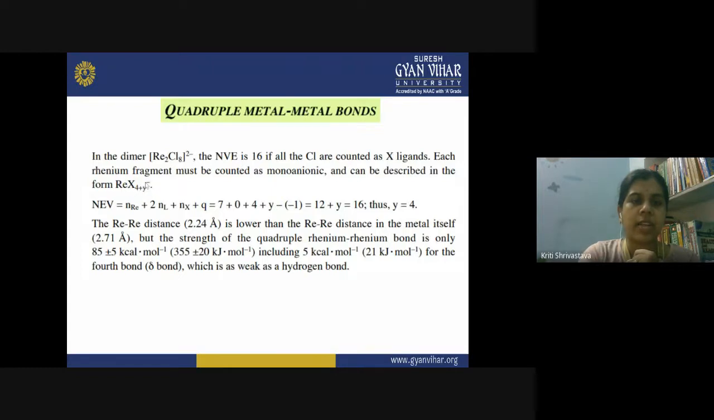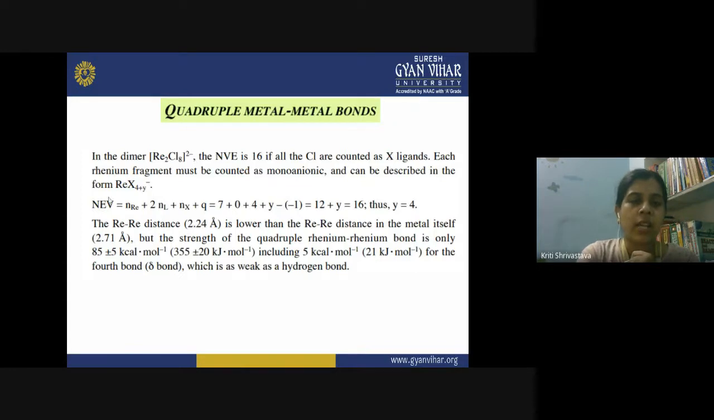So this is indicating one part of the dimer, right? Since there are two negative charges on the dimer, on one fragment you have one negative charge involved, and this Y is indicating the number of bonds between the rhenium, right? So they are also following the 18 electron rule. So how can you calculate the number of bonds between the two rheniums?